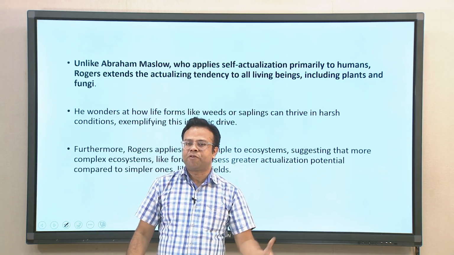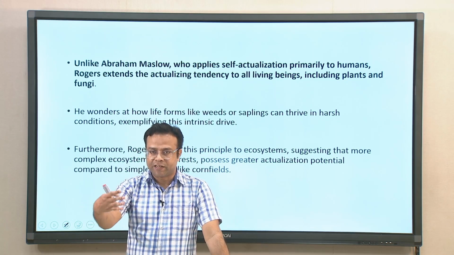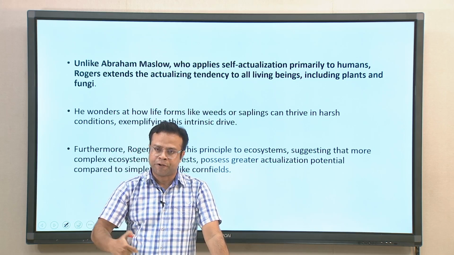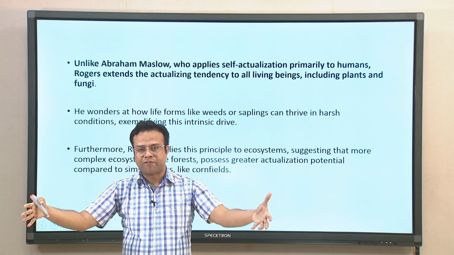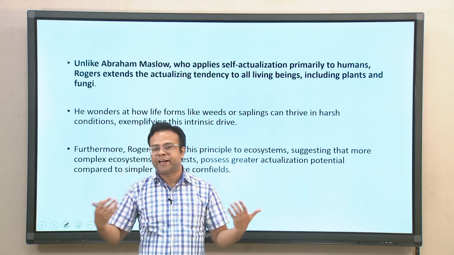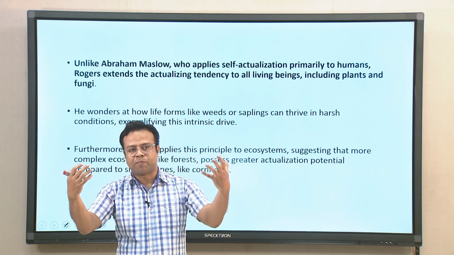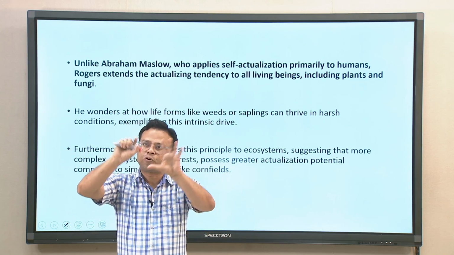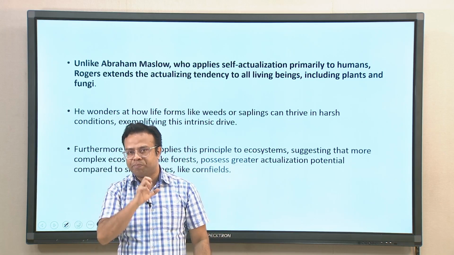He wondered at how life forms like weeds or saplings can thrive in harsh conditions, exemplifying this basic actualizing tendency. Even plants try their best to survive even in harsh conditions. Rogers also applied this principle to larger ecosystems like forests, suggesting that a more complex ecosystem like a forest possesses greater actualizing potential compared to simpler ones like a cornfield. So, when we have a complex ecosystem like a forest, the possibility of actualization is much more, because there are many more complexities and possibilities in terms of expressing itself as compared to simpler ones.